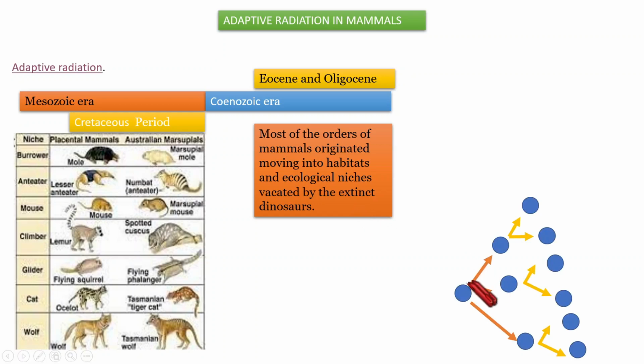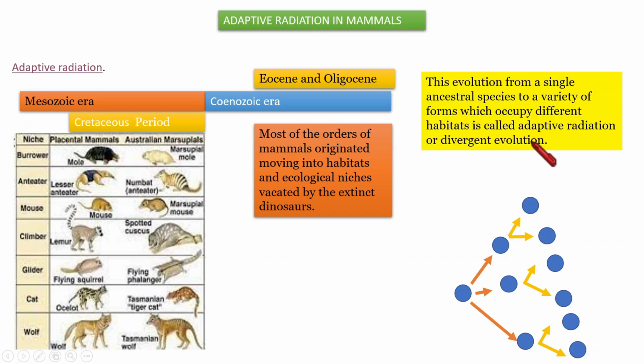From a common ancestor, different types of mammals started to evolve. How did they evolve? By accomplishing some modifications, some changes in their structure according to the requirements of their habitat or niches. Based on that, from a common ancestor, diverse types of mammals have evolved. So that is what is called adaptive radiation.